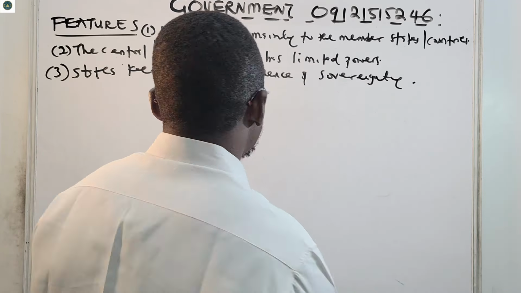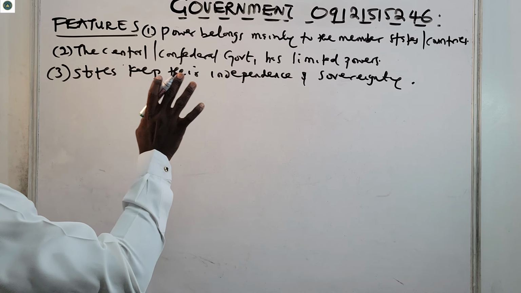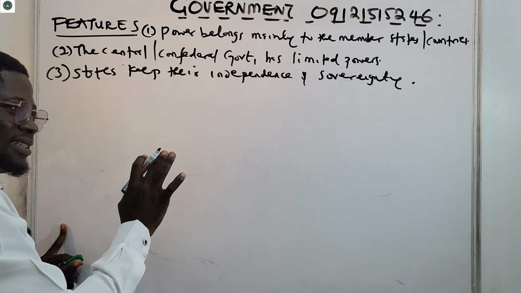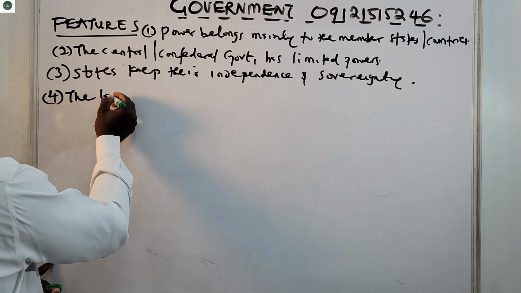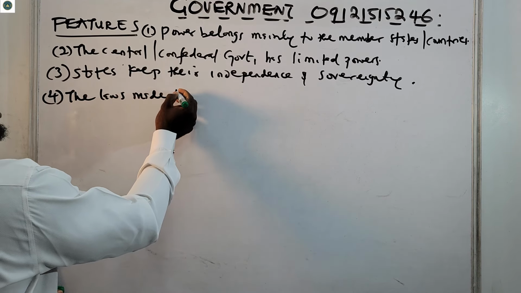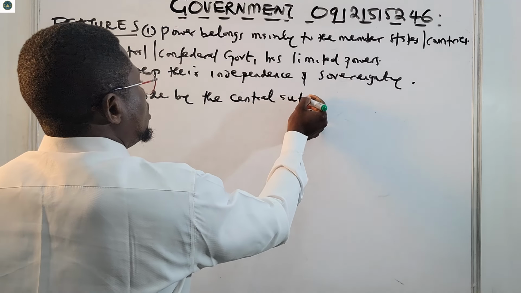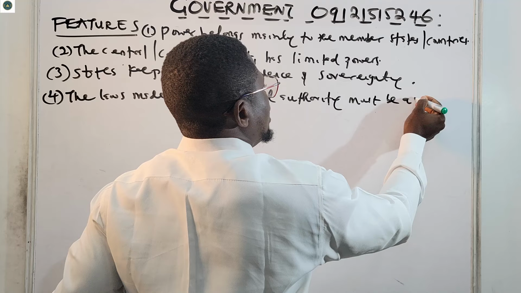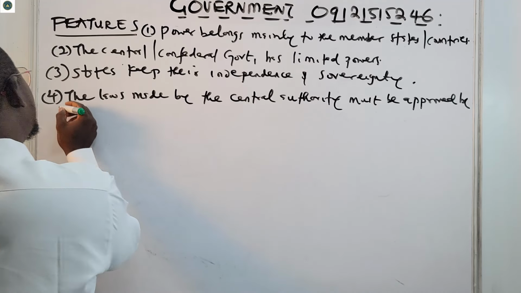We will soon see reasons why countries adopt confederalism. So now, number four, laws made by the central authority. The laws made by the central authority must be approved by the states.